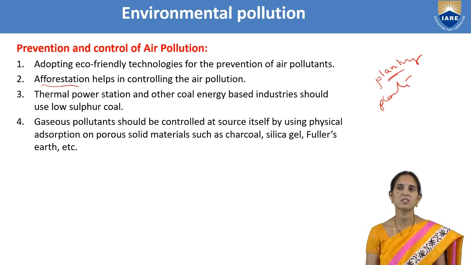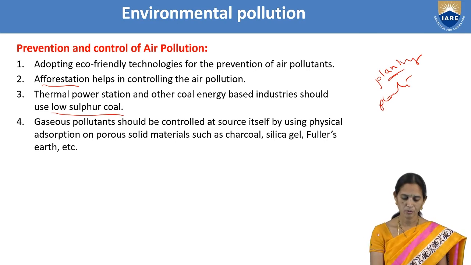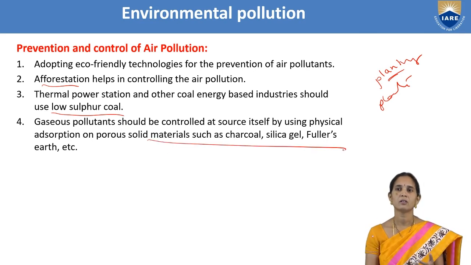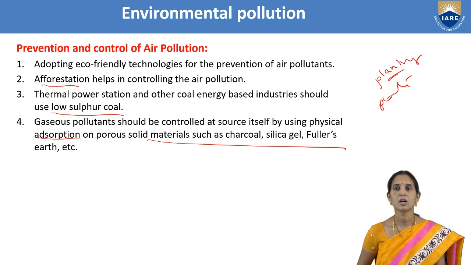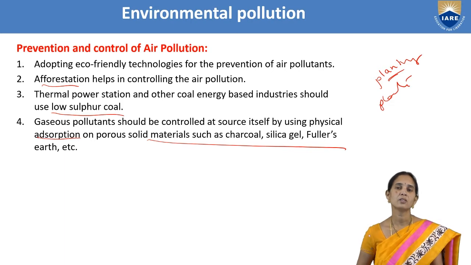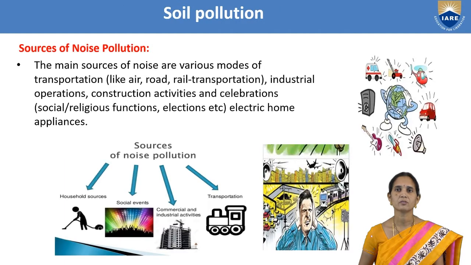Then thermal power stations and other coal energy based industries should use low sulfur coal. We have to always use low sulfur coal to avoid air pollution. Then we have to use charcoal, silica gel, and fuller's earth. With these materials we can make a device. This will absorb the pollutants present in the atmosphere. Charcoal will absorb, silica gel will absorb these pollutants, and we can reduce the air pollution.